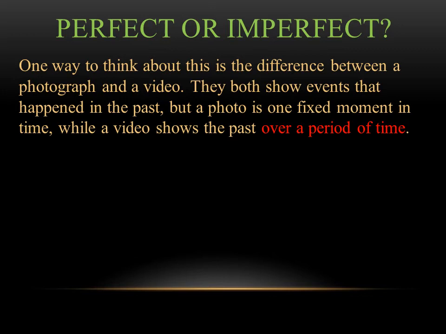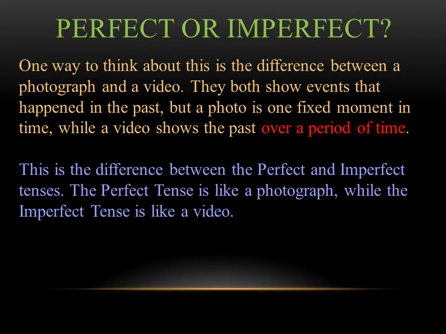One way to think about this that I'll show you in class is to think about the difference between a photograph and a video. So if you're thinking back to, say, your 10th birthday party, you can look at it 2 different ways. You could look at either a photo or a video. They're both showing something that happened in the past, but a photo is one fixed moment in time, whereas a video is showing a longer period of time in the past. So you're getting a different experience depending on which one you're looking at. This is equivalent to the difference between the perfect and the imperfect tense.